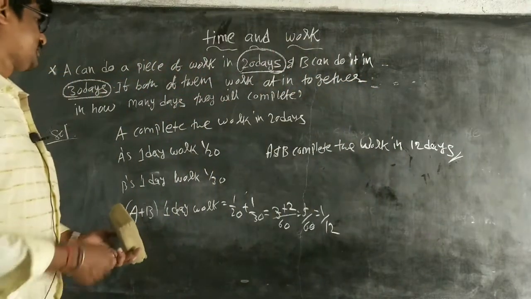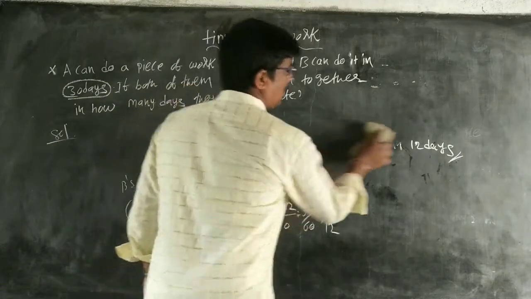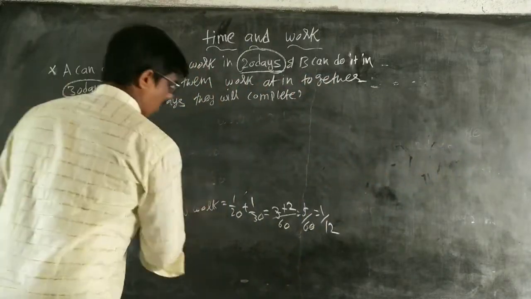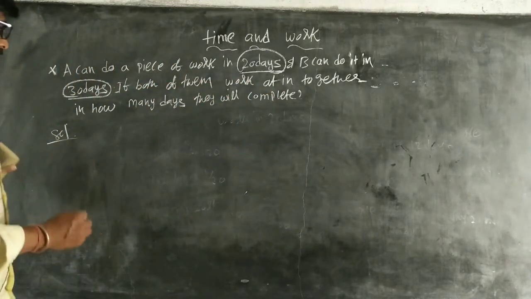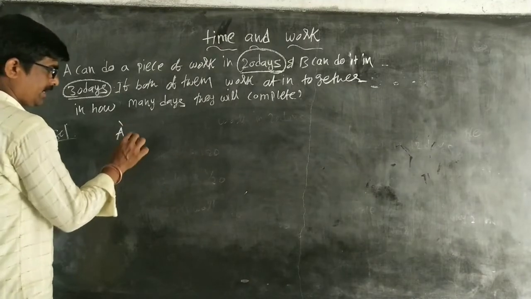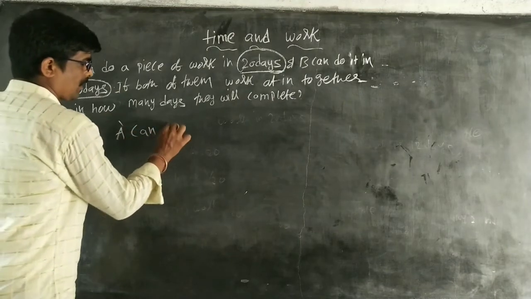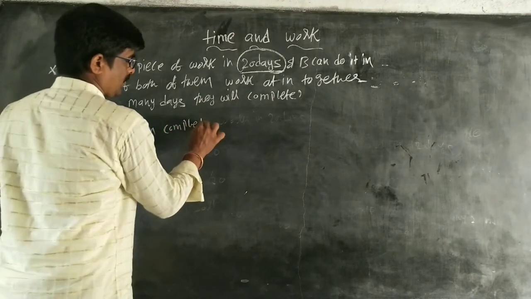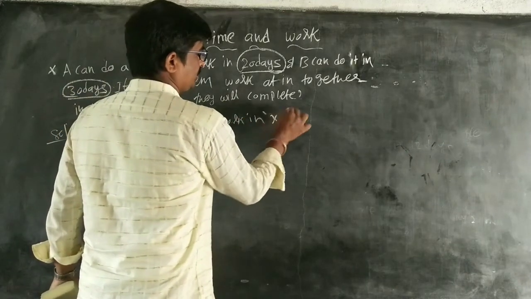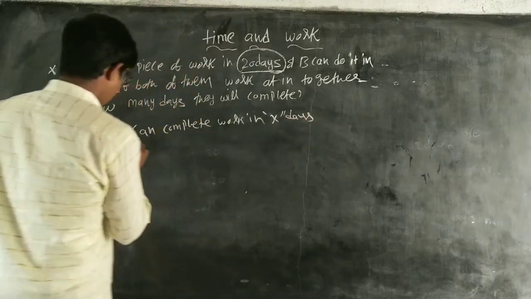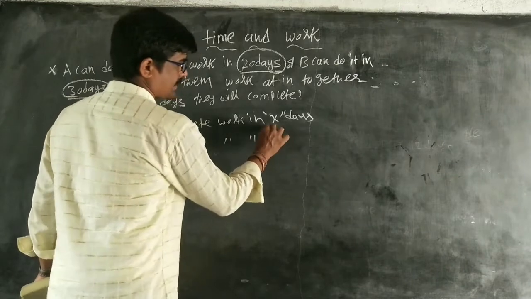Okay? Next. In competitive exams, how do we have to solve this? In academic sections, we have solved this problem the long way. So, in competitive exams, assume A can complete a work in X days and B can complete the same work in Y days.